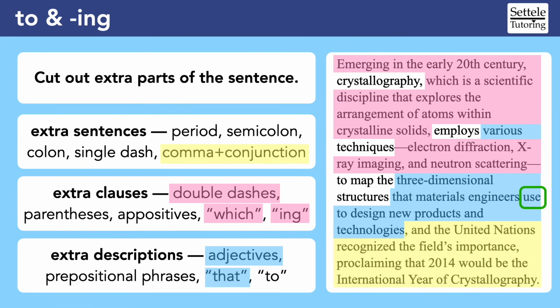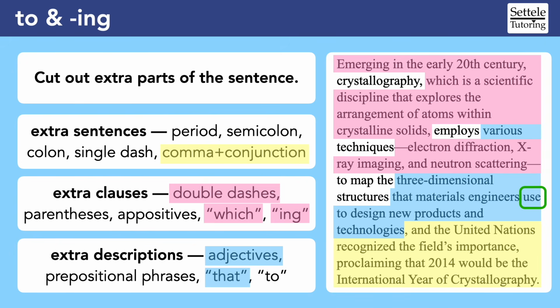We have another "that" clause later on that also uses the main verb form, but notice that immediately after it is the "to" form. What this clause is technically saying here is materials engineers use the structures to design new products and technologies. As you can see, the "to" and "ing" rule is complicated. There are so many possibilities and the SAT can throw all sorts of question varieties at you. Try to be as flexible as possible and listen as best you can for the underlying structure of the sentence. Remember that even just a comma can completely change the correct answer.